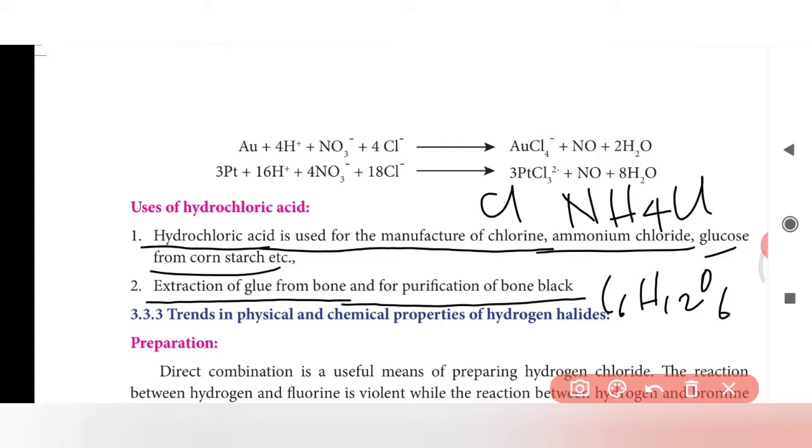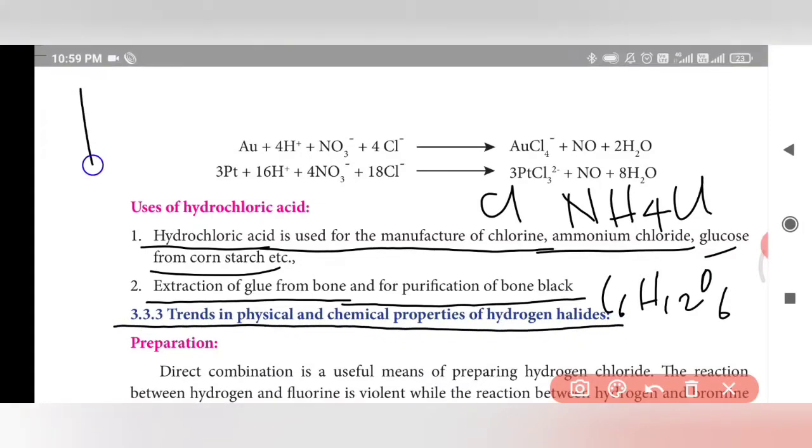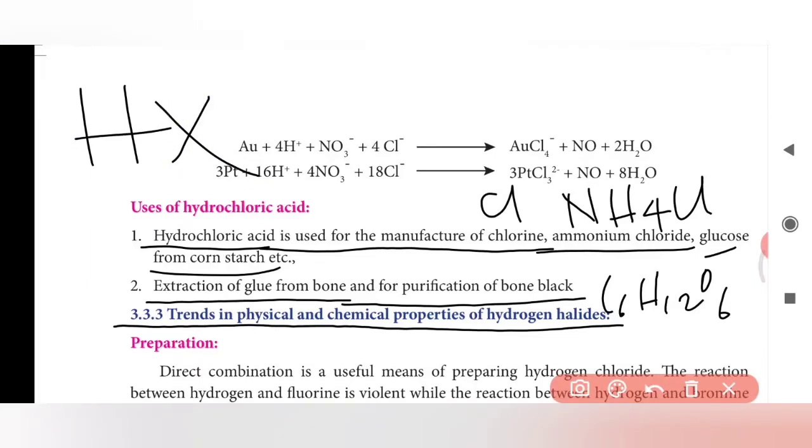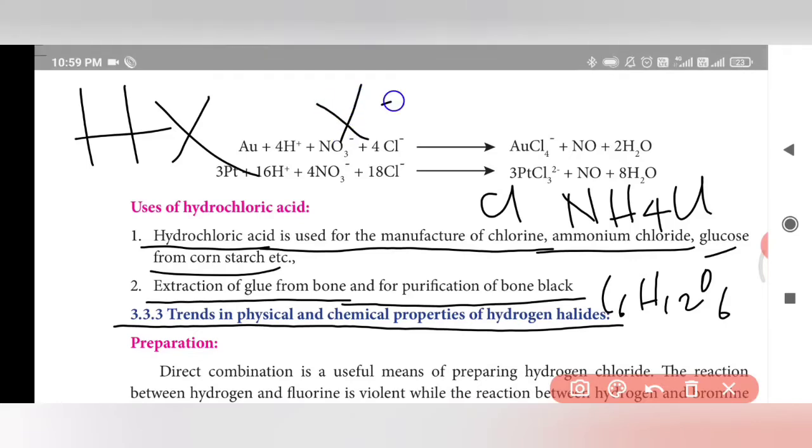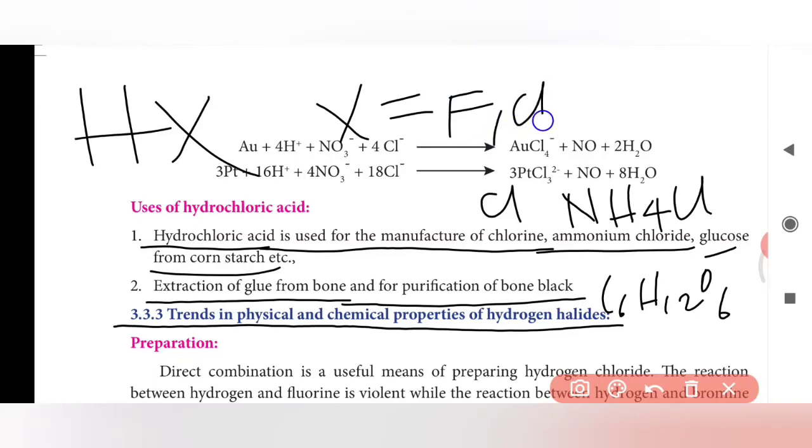Okay, trends in physical and chemical properties of hydrogen halides. Halogen is nothing but fluorine, chlorine, bromine, iodine. In that we have learned hydrochloric acid. Here we have to learn the physical and chemical properties of various hydrogen halides. Here the X stands for fluorine, chlorine, bromine and iodine.